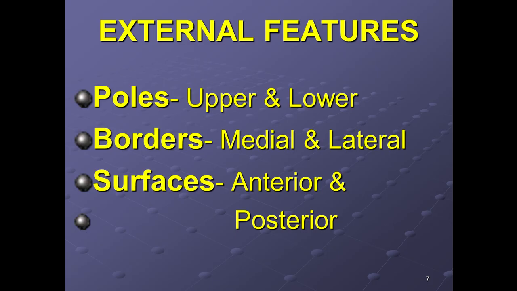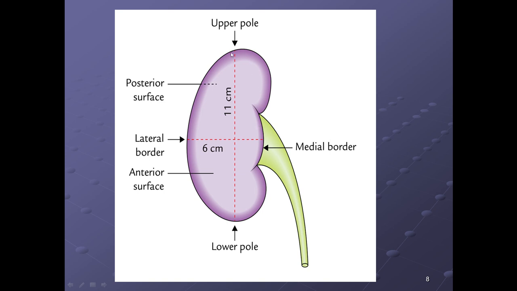Now let's study the external features of the kidneys. Kidneys have two poles, the upper pole and the lower pole. The borders are medial and lateral, and the surfaces are anterior and posterior. Let's see the diagram now. The kidney has an upper pole and a lower pole. The borders are medial as well as lateral. The surfaces are the anterior surface, and behind is the posterior surface.